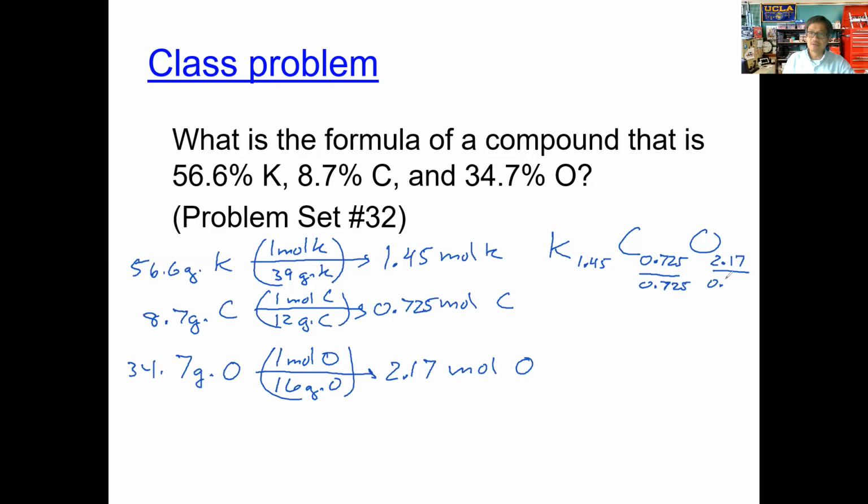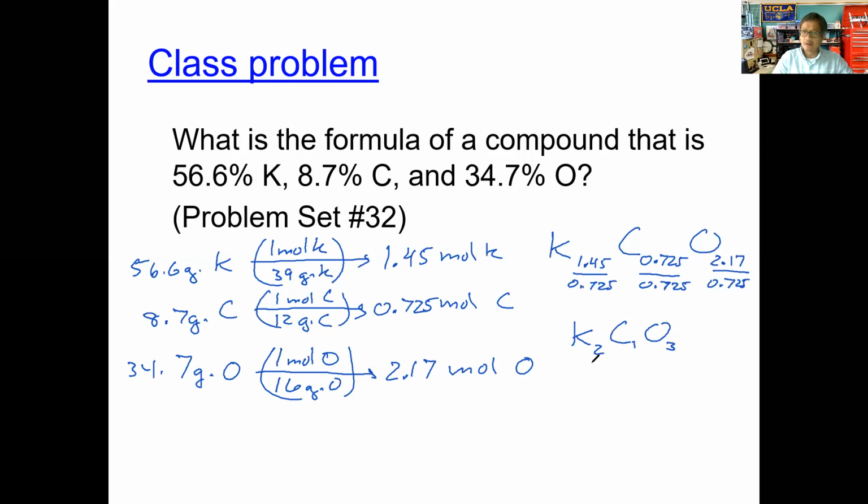We'll divide by 0.725, divide that by 0.725, and divide that by 0.725. Then we end up with 2 for potassium, carbon obviously will be 1, and oxygen we get real close to 3. And so the empirical formula right now is going to be